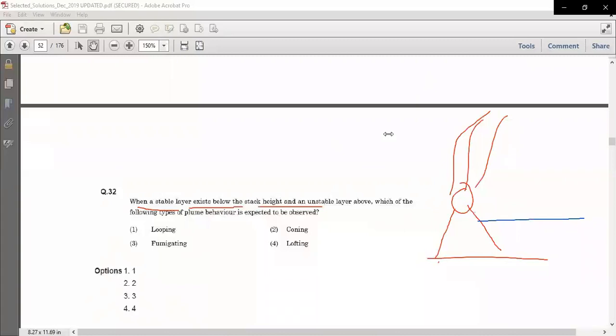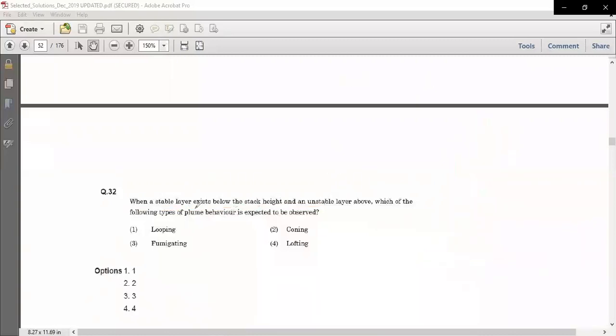It's lofting. It's a lofting plume type, right? When a stable layer exists below the stack height and an unstable layer above, which of the following types of plume is expected to be observed? It's lofting. It will never come down. It will remain above the layer, right? It has been discussed in your literature also. So it's the fourth option, which is lofting plume. I'll show you.